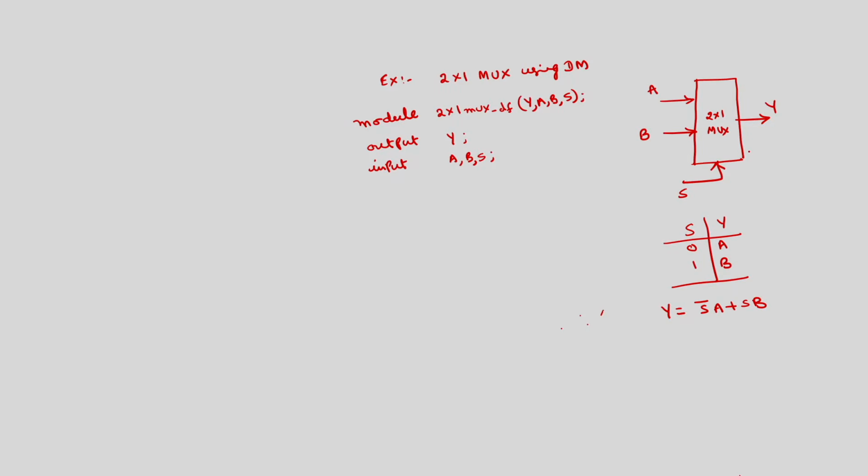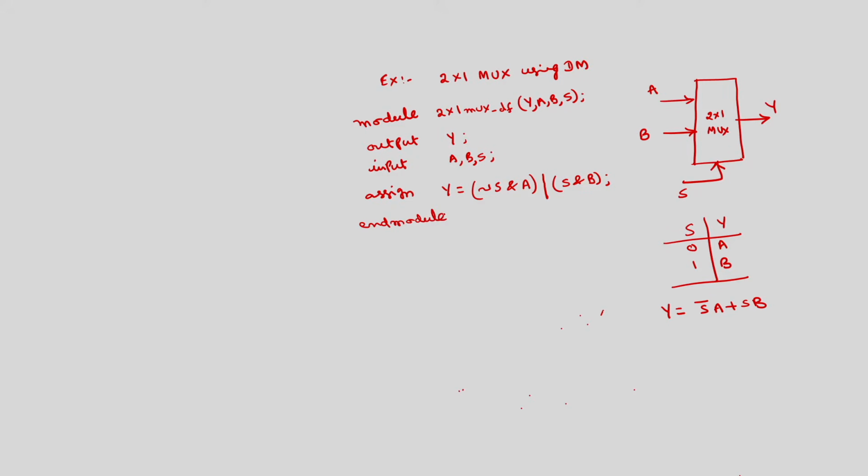In case of gate level modeling you have to write down the gate structure, so you have to implement this using gates. Whereas in data flow modeling you have to write assign Y is equal to S complement, and A, OR, which is the bitwise OR operation, then S AND with B, then end module.